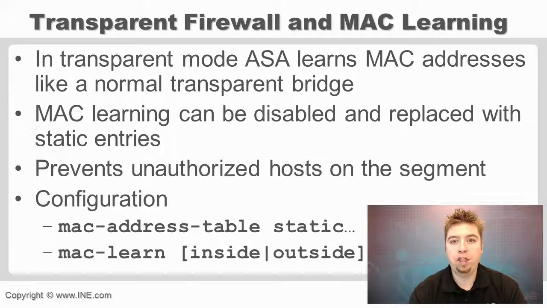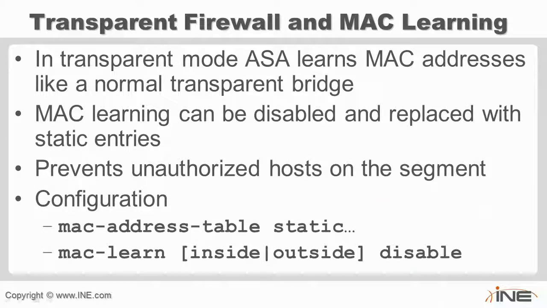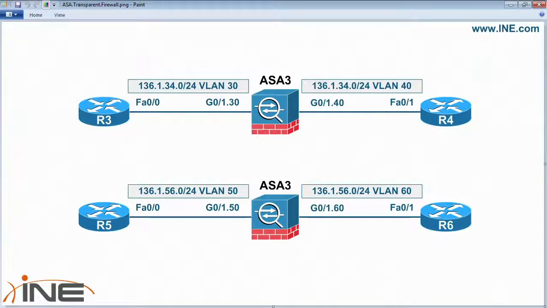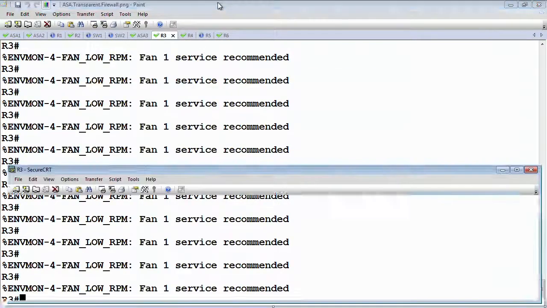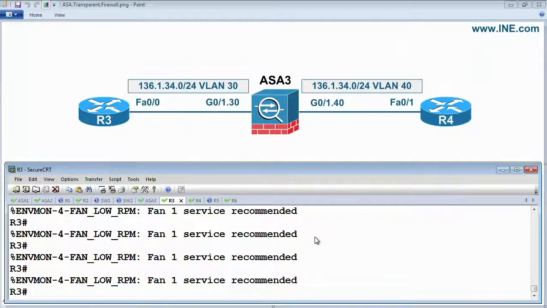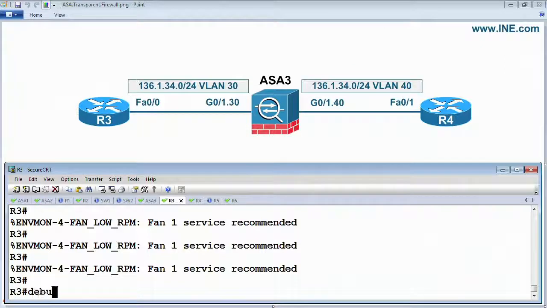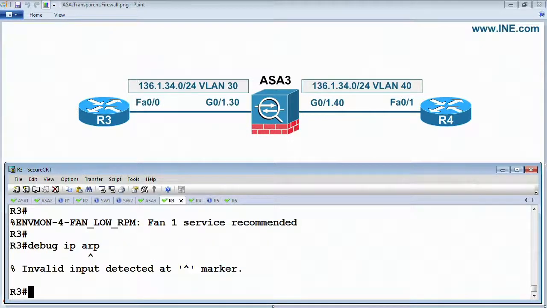So for the ARP configuration, we would have to configure these as manual bindings, and then the same is true for the MAC addresses. If we want to permit or deny a specific MAC address, we would need to manually define that. So let's look at this within our particular configuration now, where we have two different segments that we're bridging together. We're bridging VLAN 30 and 40 together, and then bridging VLANs 50 and 60 together. So let's go to router 3, which is on the inside interface of the firewall, and let's debug ARP.